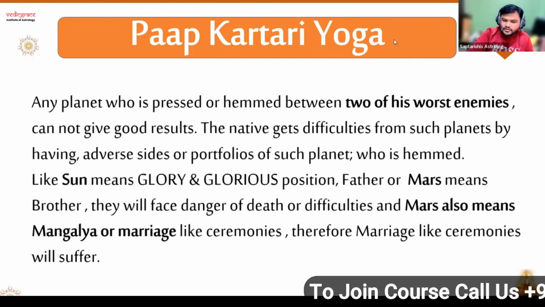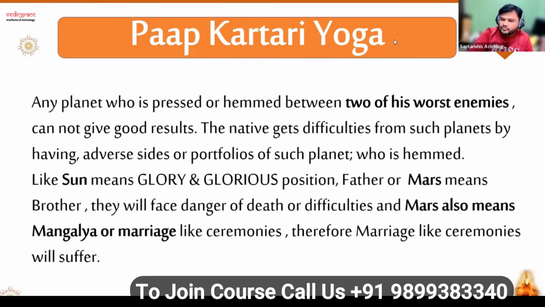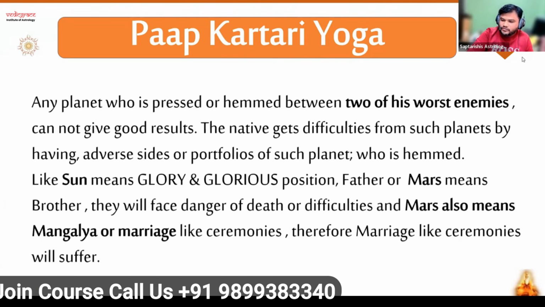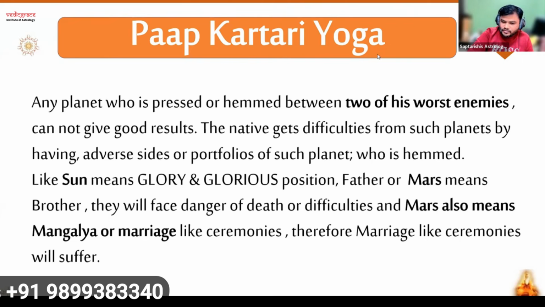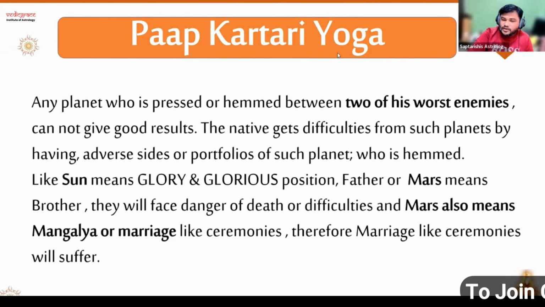For example, we know Sun shows glory and glorious position. Sun also shows father, Karaka of father. Mars means brother. So let's say if Sun is hemmed between two enemy planets or Mars is hemmed between two enemy planets, they can face danger.